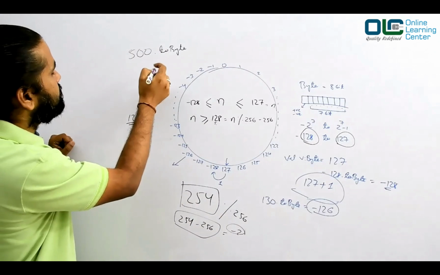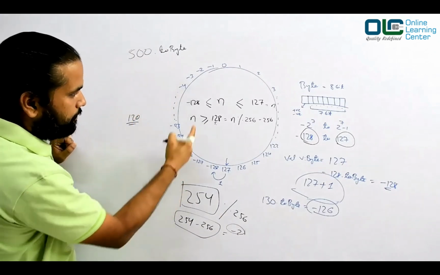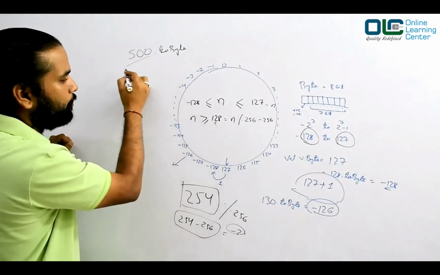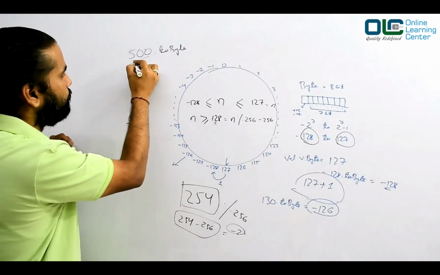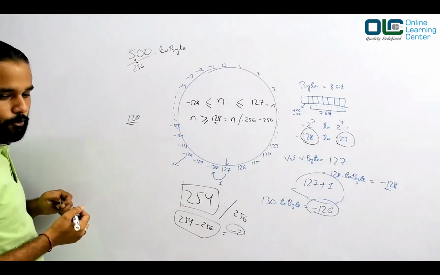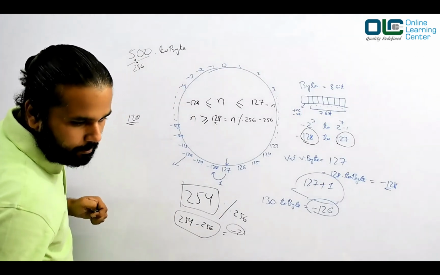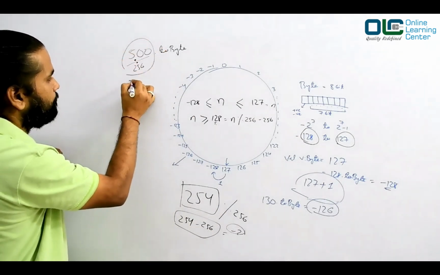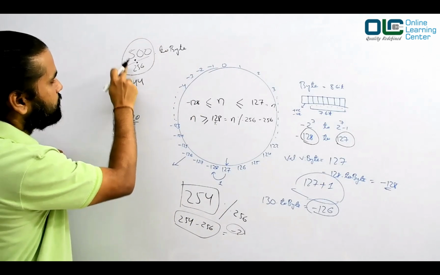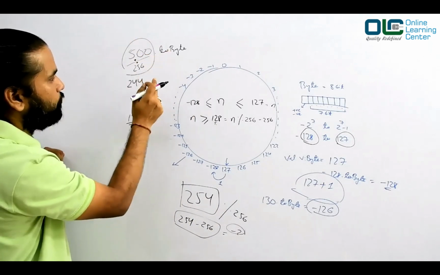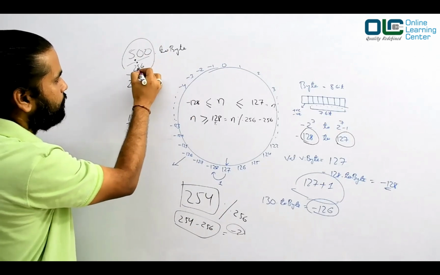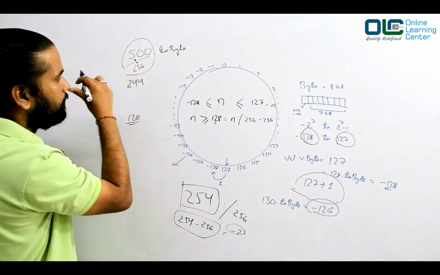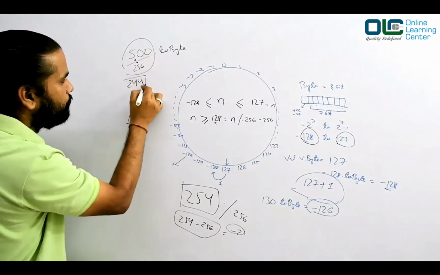So again, what will happen is this 500 goes to the formula. This 500 is greater than 128. So what should I do? I should do a modulo by 256. Modulo, right? Modulo, not divide. So when you do modulo by 256, I'll see what exactly is coming. 500 modulo 256 is coming 244. Because see, 1 times 256 is 256. What is the leftover? It is 244. So if I do a 500 modulo 256, I get 244 as a remainder.